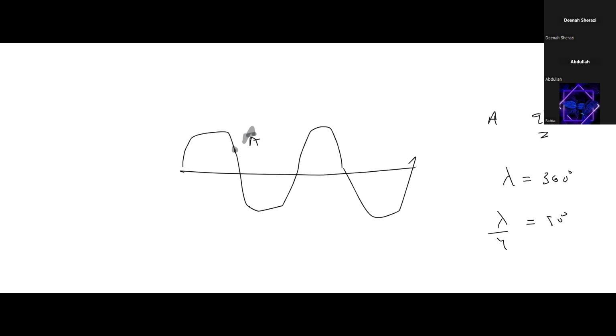So we measure the length of the wave. For example, this length is say 6 centimeter. If the wavelength is 6 centimeter, what will be the quarter of the wave? So 6 divided by 4 equals 1.5 centimeter. So from this point, 1.5 centimeter, we'll get another point, and we mark that as 90-degree out of phase. If it is 180,